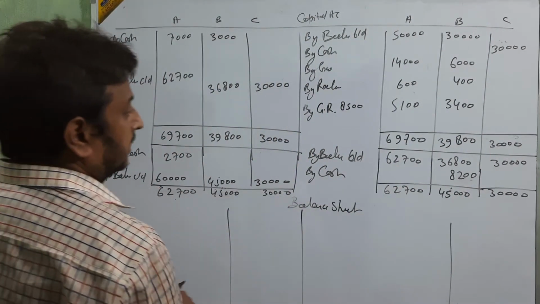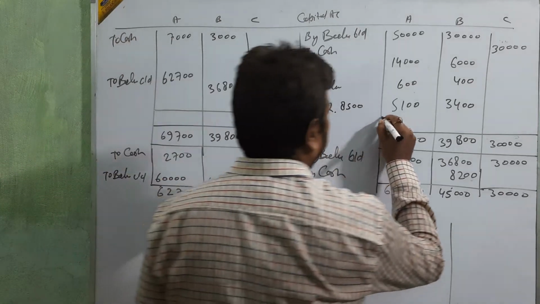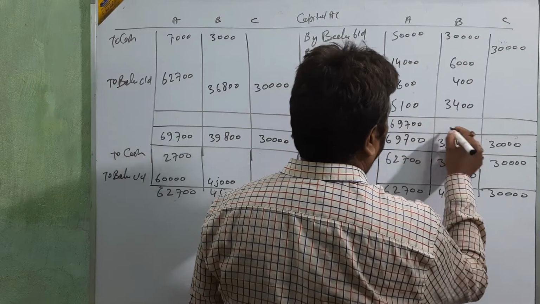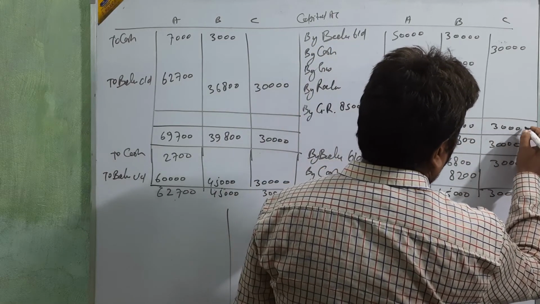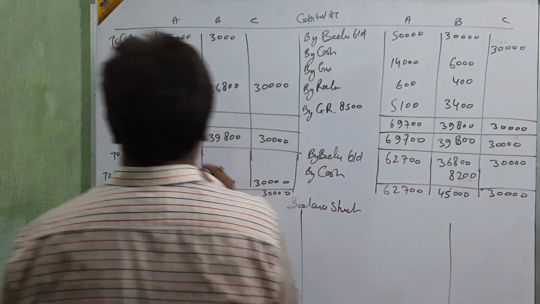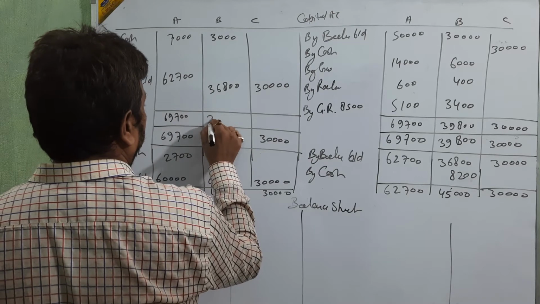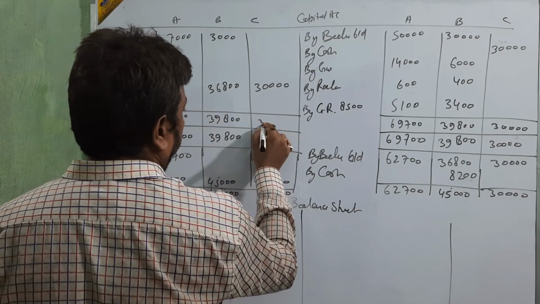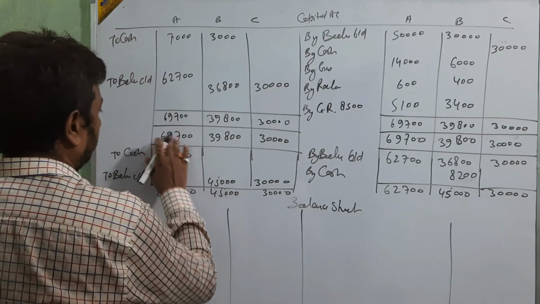So for that, changing this amount upside: 69,700, 39,800 and 30,000. Okay, up to this is clear.